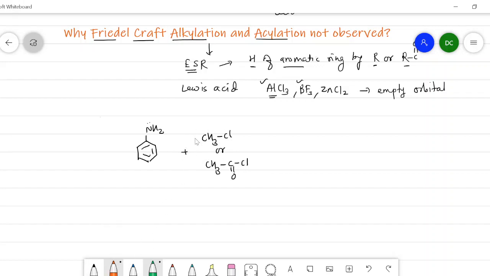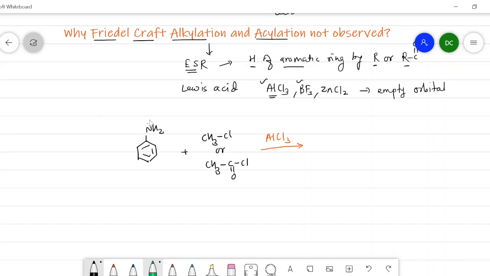When this aniline reacts with the alkyl chloride, that is methyl chloride, it is called alkylation, and if it reacts with the acyl chloride, then it is acylation, and this reaction generally occurs in the presence of AlCl3. Now, the interesting point in this reaction is that aniline is basic in nature and aluminum chloride is a Lewis acid. It possesses an empty orbital on the aluminum.